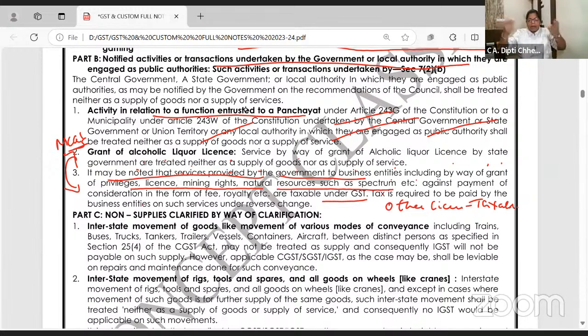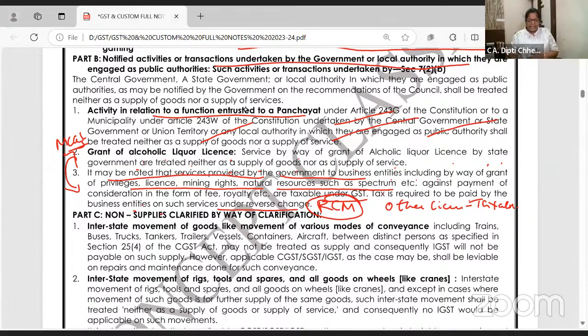So ma'am, will government collect GST and pay to government? No. Tax is required to pay by business entity on reverse charge mechanism. Third chapter. Already on day one, I told you the meaning of RCM. Sure. Please try your best to learn it. If not, if you want notes gist of this, I'll give tomorrow, but आज enough notes दे दिए.